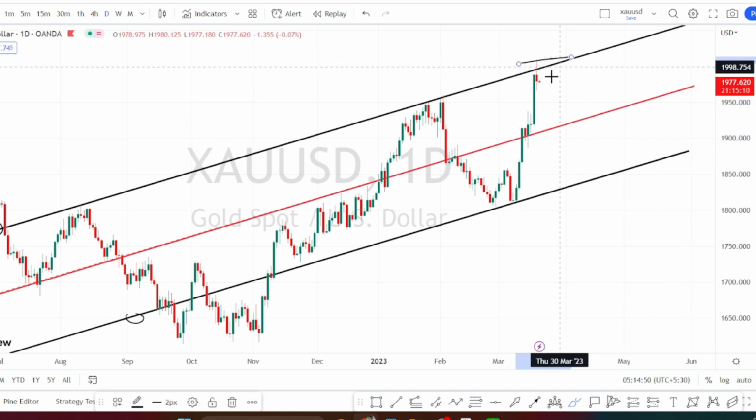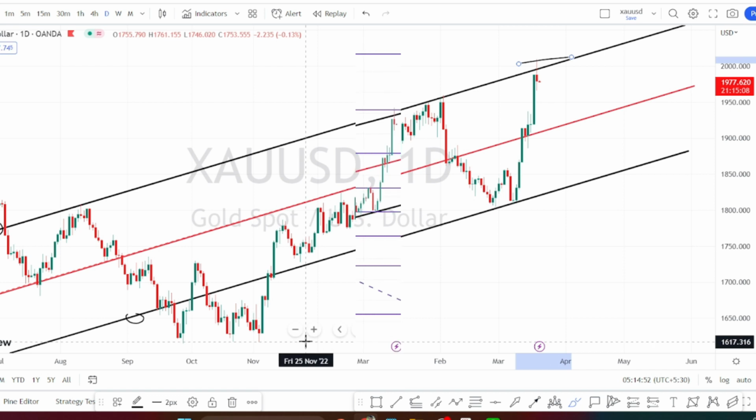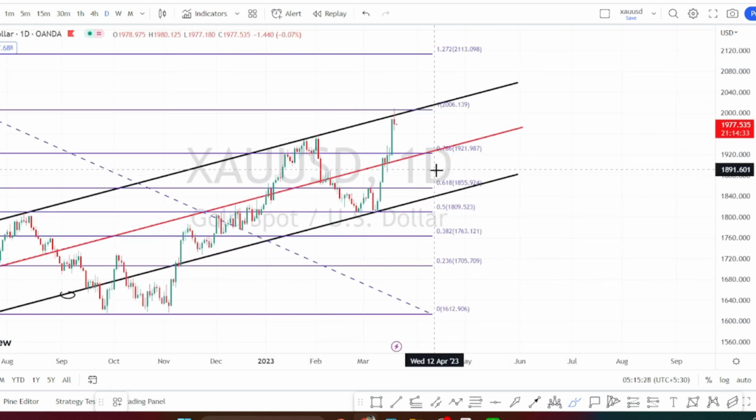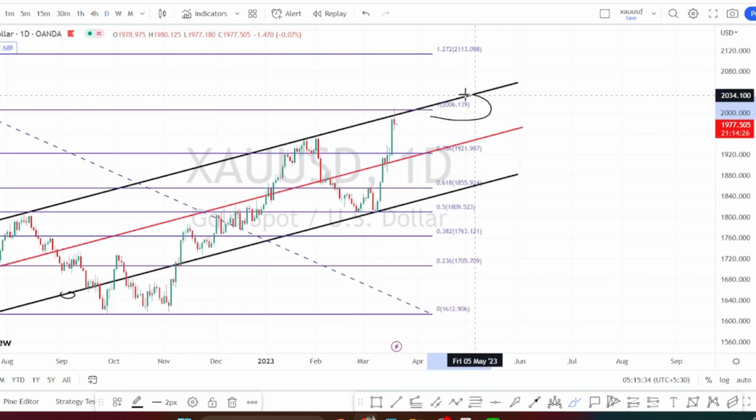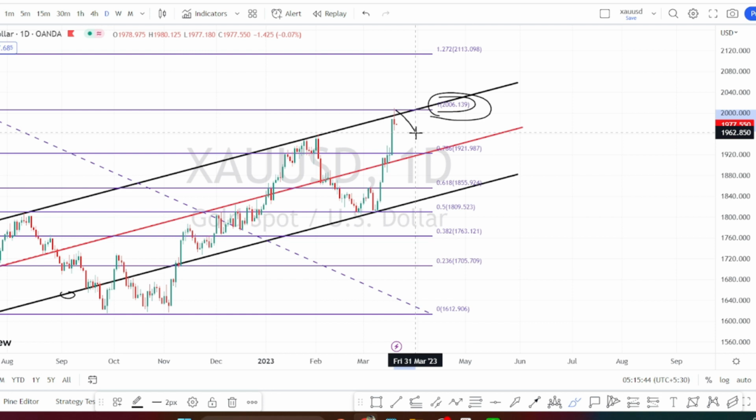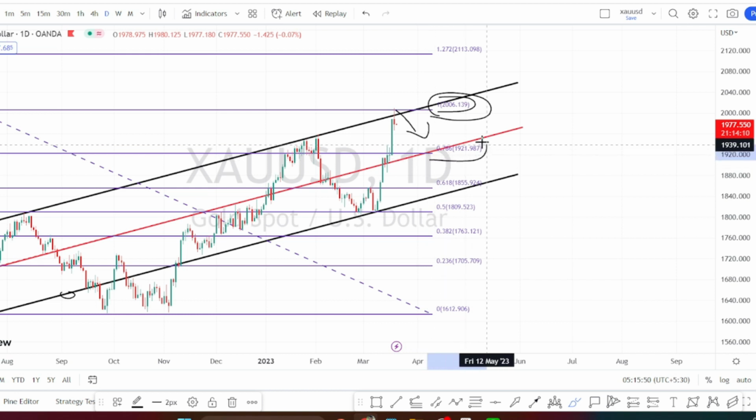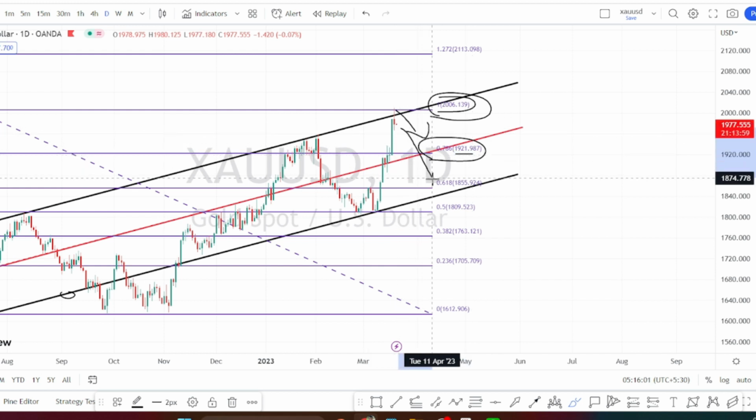And when we look for the resistance and support levels, I've used the Fibonacci extension tool, and here we have noticed a price action to move up to the level of 20.06 and then to bounce back on the bearish side retracement. If the bearish side retracement continues also, next level of support is going to be around 0.786 level, which is going to be around 1921, and only when the price action breaks this support level, we can expect it to take support around the